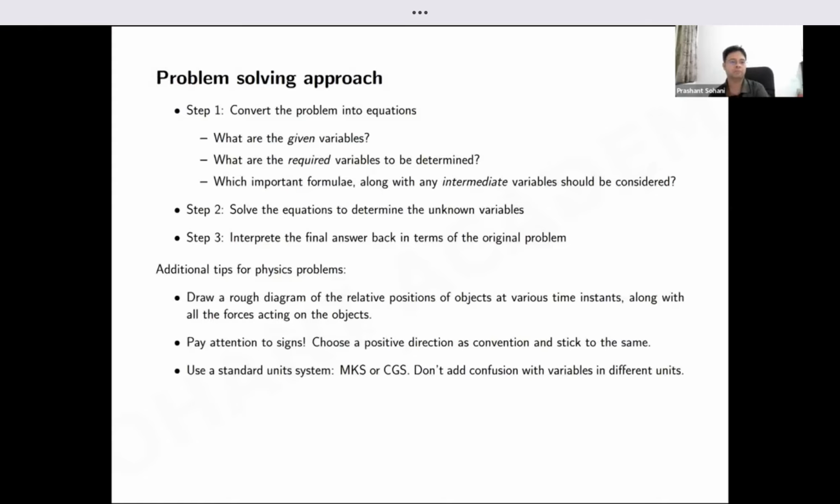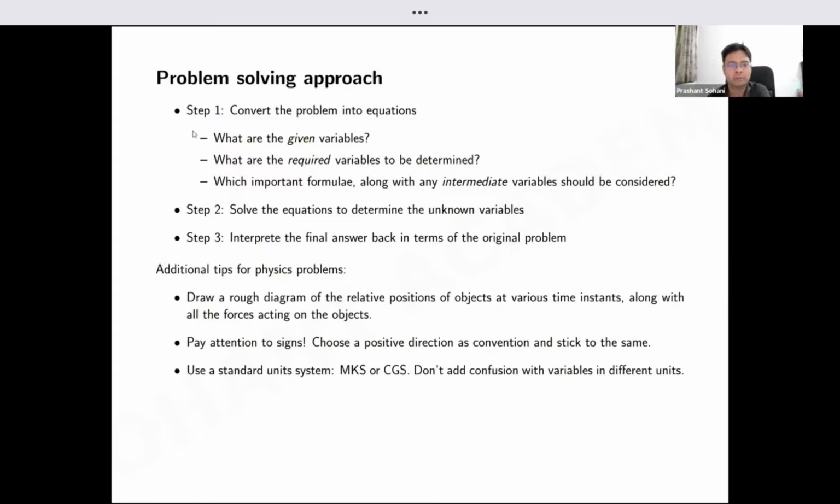Before we start to actually solve the questions, and we are going to cover questions from two past papers, I think it's a good idea to talk about the overall approach: when you are trying to solve a question, what are the steps that should go through your mind? These are important steps regardless of the topic. In fact, some of these ideas are common for all subjects, not just physics.